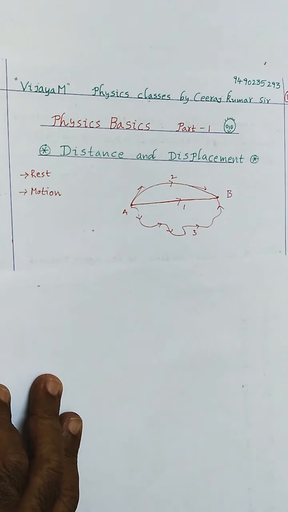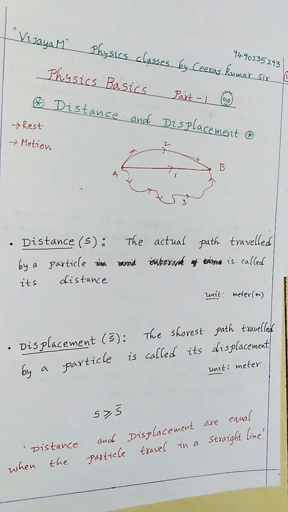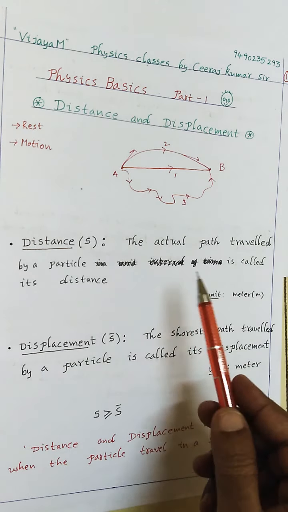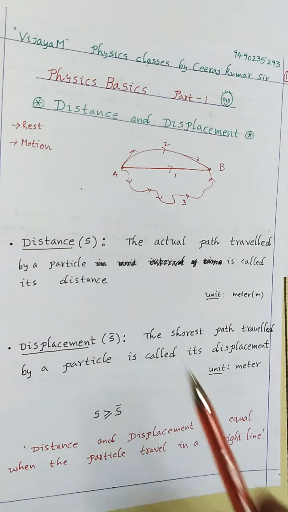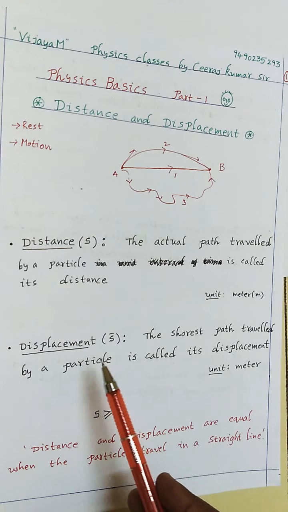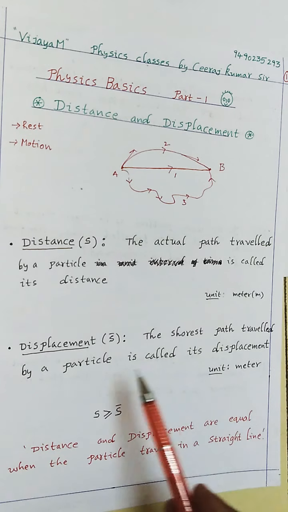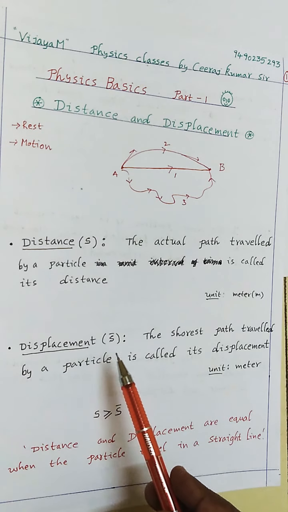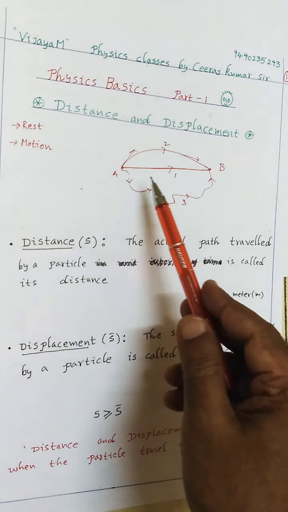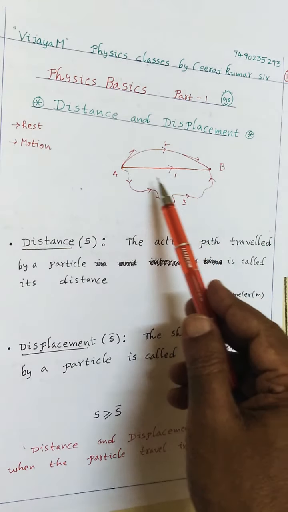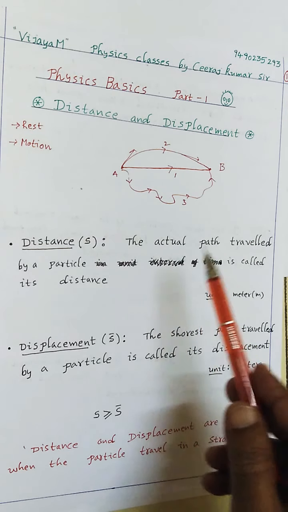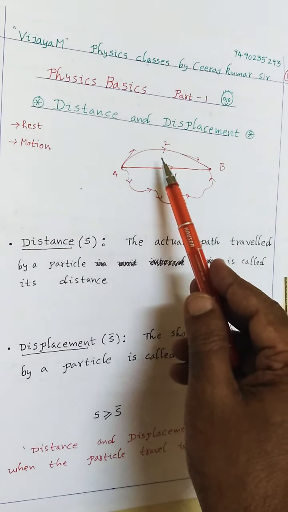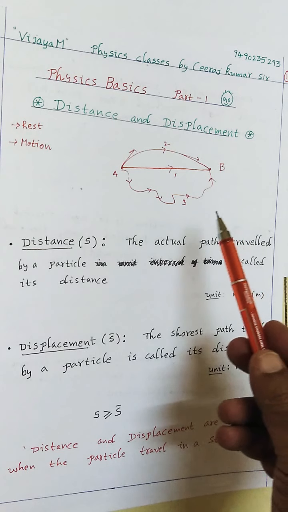Now observe carefully the definitions of distance and displacement. What is the distance here? Distance is nothing but the actual path traveled by the particle. And what is displacement? Displacement is nothing but the shortest path traveled by the particle. Remember, displacement is a vector quantity because it has a proper direction. The first path has a direction. Whereas distance is the actual path and it is a scalar quantity because it does not have a proper direction; it is just changing its direction at every instant.